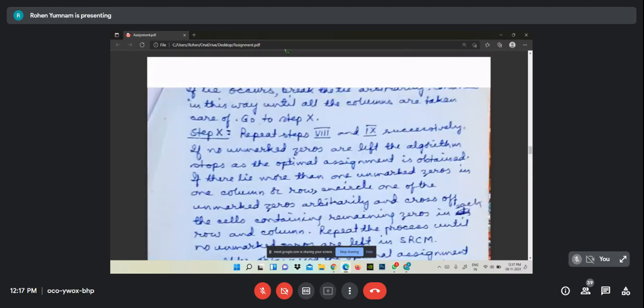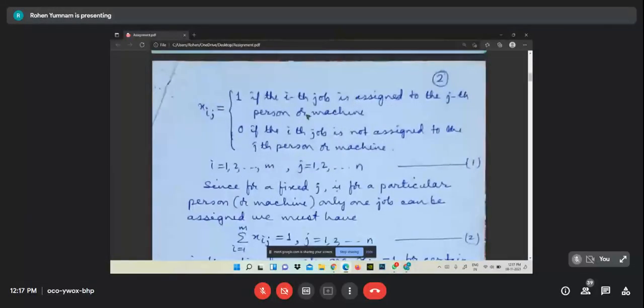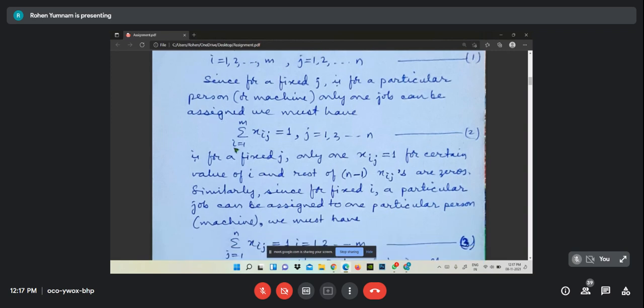Now let us come to that again. I already told you xij is 1 if it is assigned, xij is 0 if it is not assigned, i from 1 to m, j from 1 to n. Since for a fixed j, that is for a particular person or machine, only one job can be assigned, we must have summation i from 1 to m xij equal to 1.